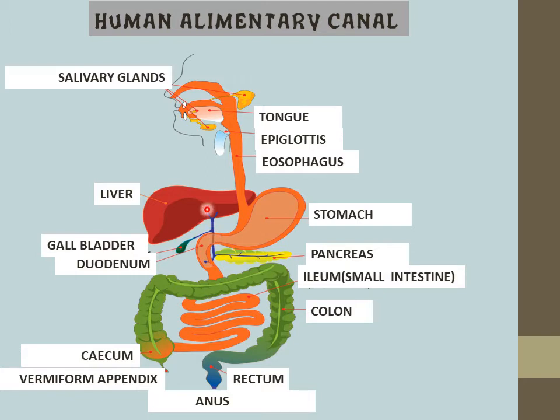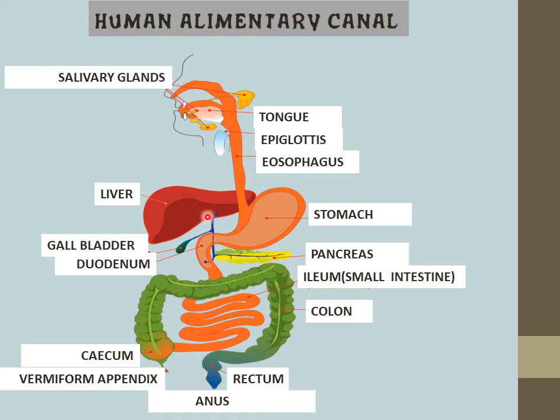But at the same time, the liver, this is a gland, is responsible for secretion of bile juice. Now you can see that there is a balloon-like small portion associated with this region. This blue one is the bile duct, which is responsible for passing that bile juice to the small intestine.